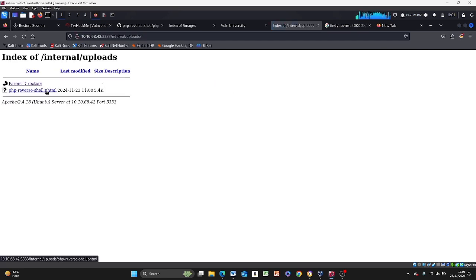So now we see our shell. It already uploaded, which is not supposed to happen. All right. So it's supposed to have gone through that arrangement of IP address, port, internal, /uploads, not /index. All right. That's the error now. It's supposed to have gone through uploads, not index. So if you click on this, now watch. When you click on this, the next thing is it's supposed to come up here. Now notice this is going back and forth, back and forth. It's not going to load.